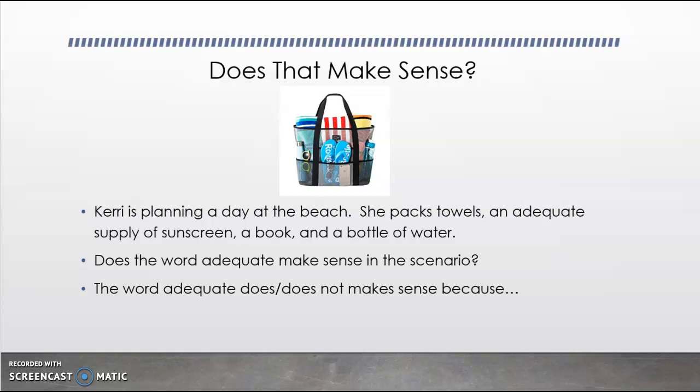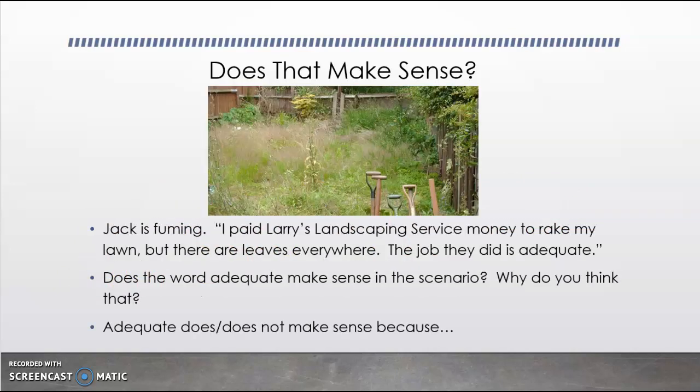If you said that the word adequate does make sense in this scenario, then you are correct. In this example, we can see that she is trying to pack just enough sunscreen for her trip, or an adequate supply. Let's take a look at the last example.